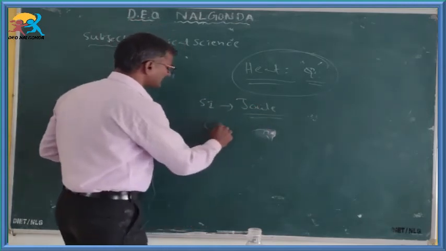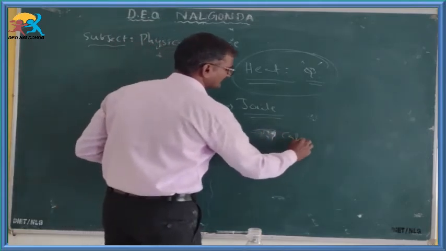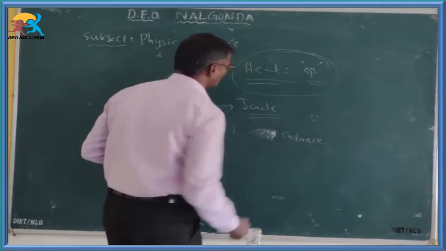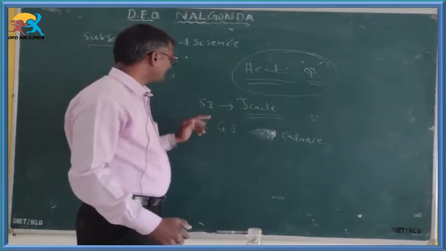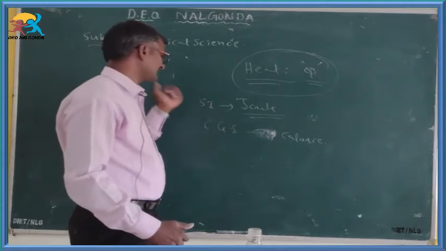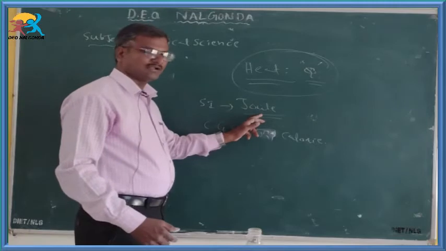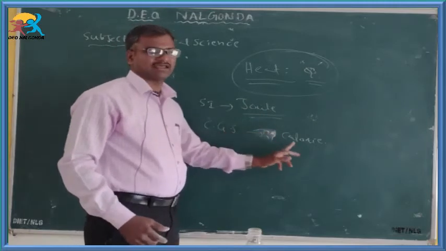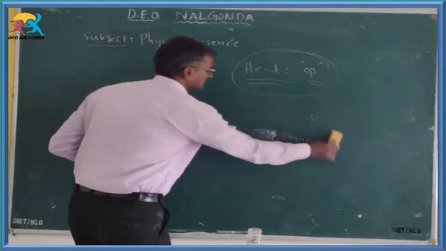At the same time, the CGS unit of heat is calorie. Here there is a conversion between CGS and MKS or SI. There is a conversion between joule and calorie.